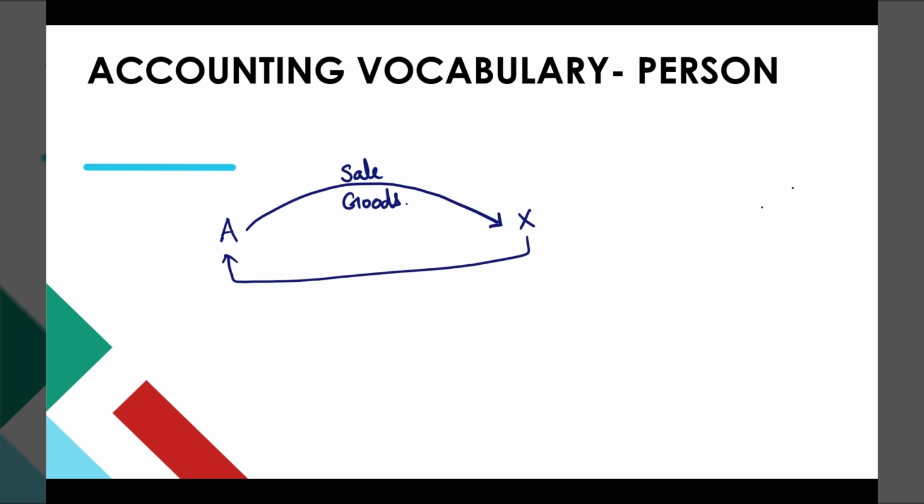We'll see two examples. A is an individual who is doing a business, sells goods to X, and the amount which is payable for the sales, right? It is an income for A, but X has not yet paid, which is receivable from X. In this case, who is X? X is a sundry debtor. A debtor means we have given something to them and they are in return yet to pay for that. So they owe money to us. They are the sundry debtors. So sundry debtor is a person, right?